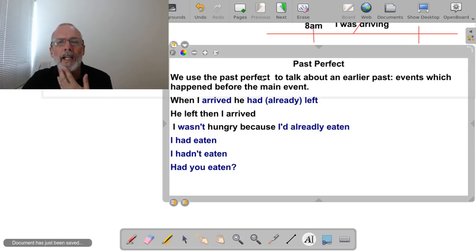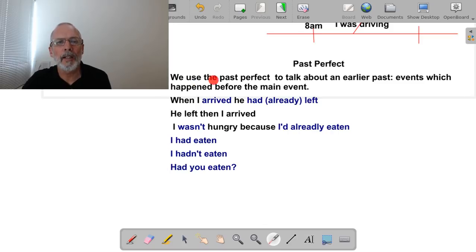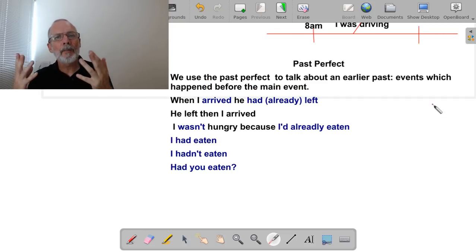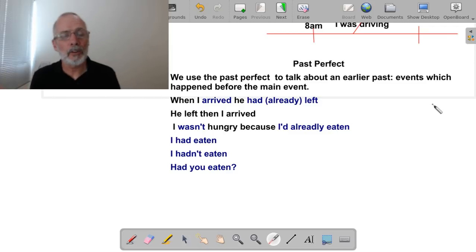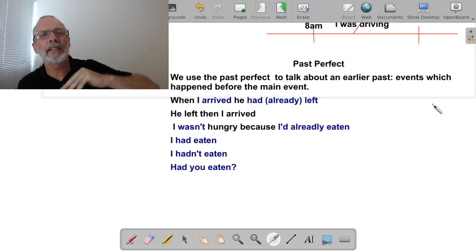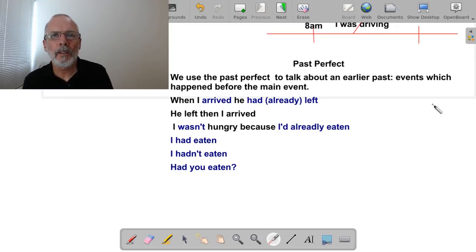So this is the new tense, and this tense is used for something that happened before the main event. We use the past perfect to talk about an earlier past, events which happened before the main event. What that means is if I'm telling you something, a story or something that happened in the past, sometimes I need to go backwards. I need to go to an earlier time. When I go to an earlier time, I need to change the tense to the past perfect.